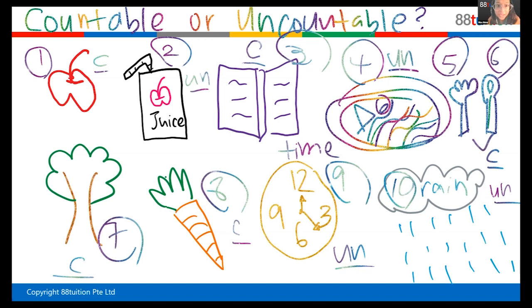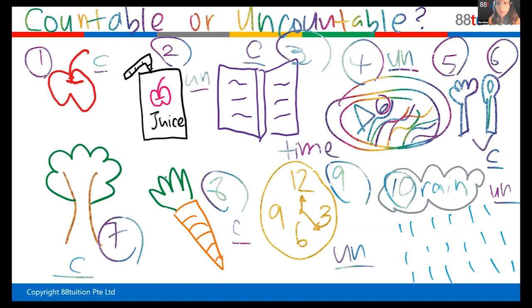For example, rain, it doesn't become rains, okay? Rain is plural and singular by itself. Noodles is singular. Plural is also noodles. Food is food. Plural is also food. Juice is juice. Plural is also juice. There's no S.